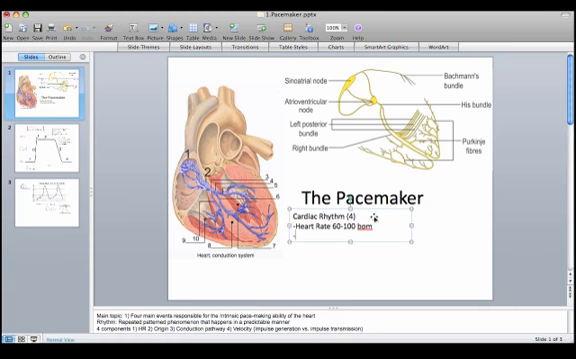Another component of normal cardiac rhythm is the origin of the heartbeat. Physiologically, the origin is the SA node. That is why the SA node is often called the pacemaker of the heart.